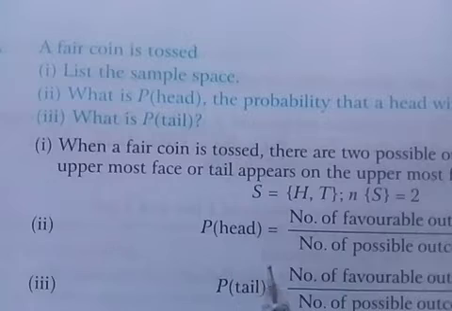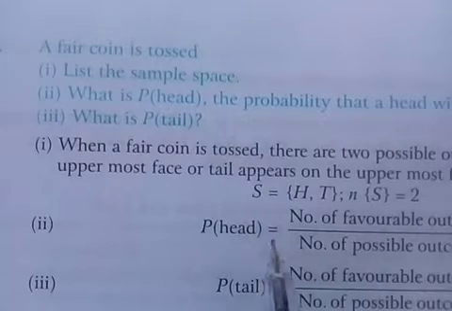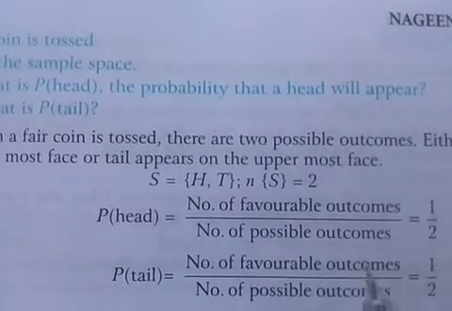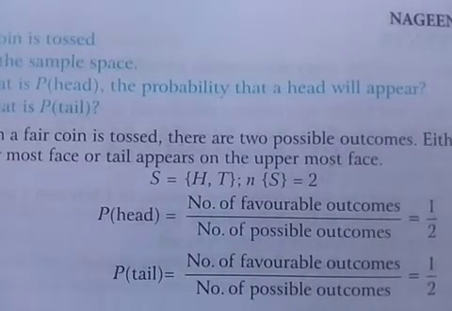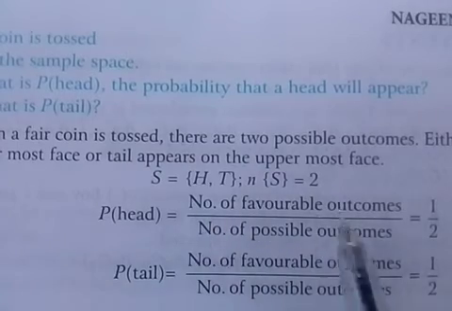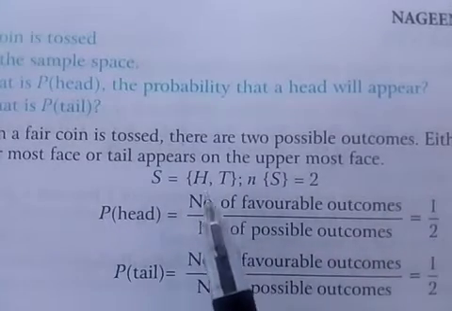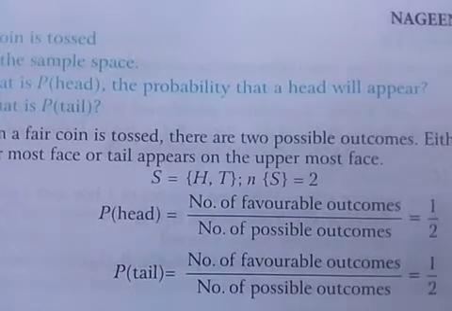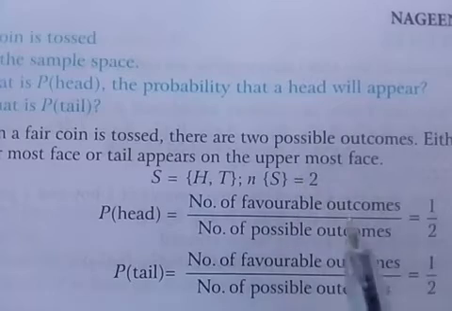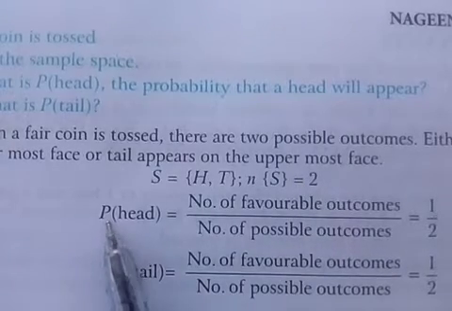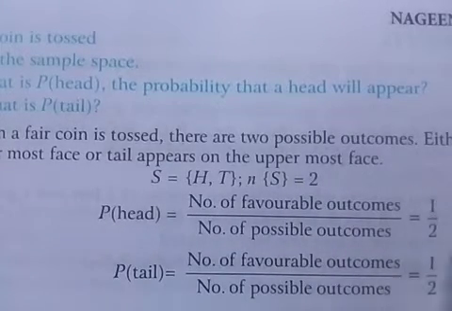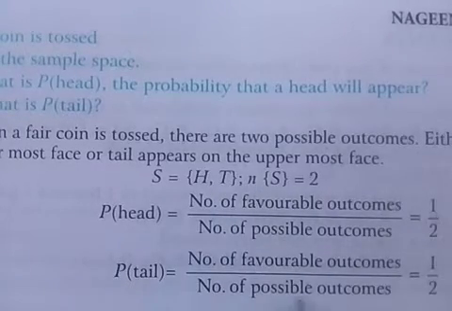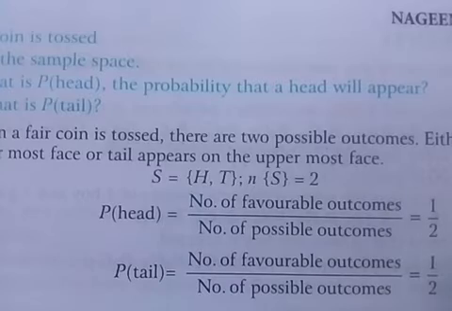According to probability, probability equals number of favorable outcomes upon number of possible outcomes. So P(getting head) equals number of favorable outcomes, which is only one head, so 1, and total number of outcomes is 2, so probability of getting head equals 1 by 2. Same here, probability of getting tail: there is only one tail and total number of possible outcomes is 2, so 1 by 2.